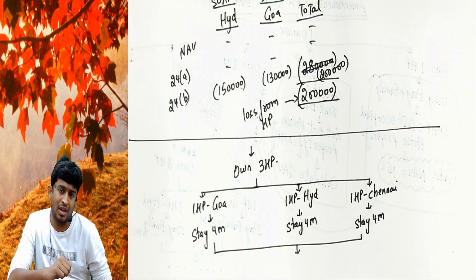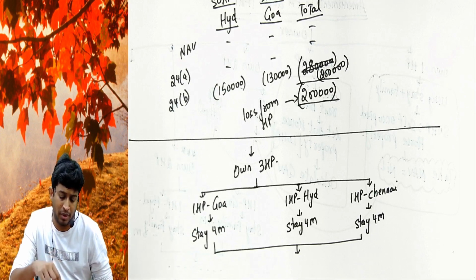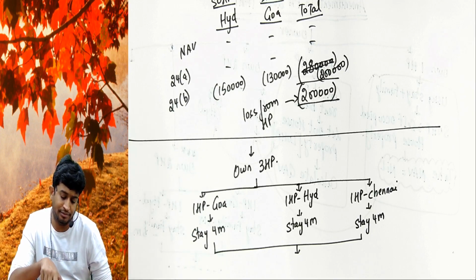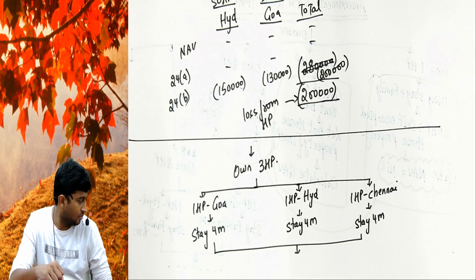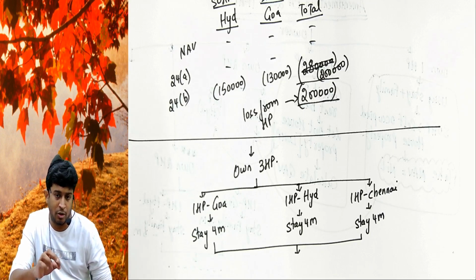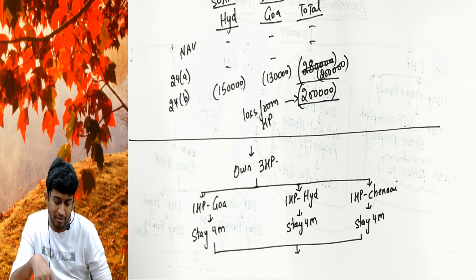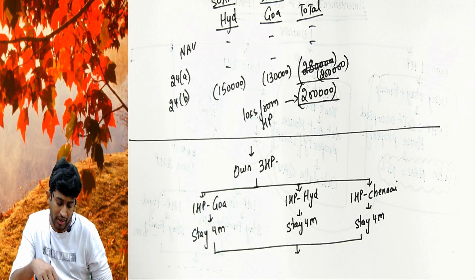Full stop. However, the third property will be treated as deemed to be let out property.